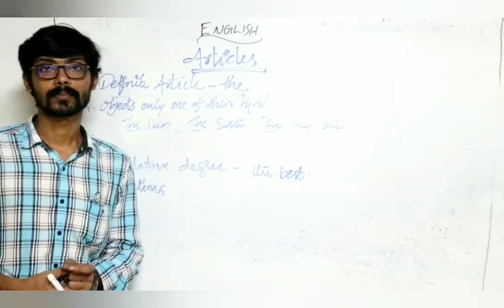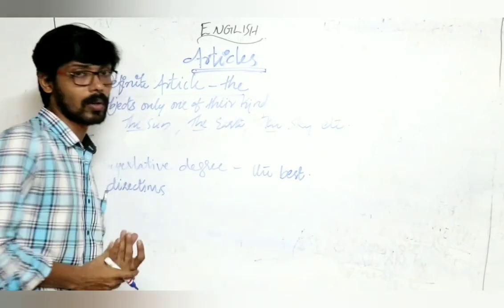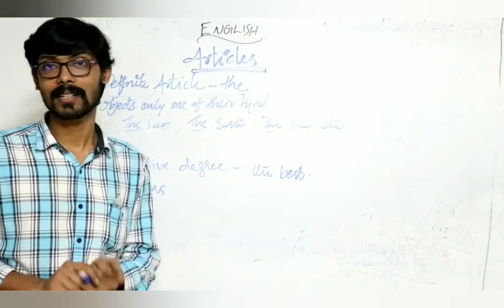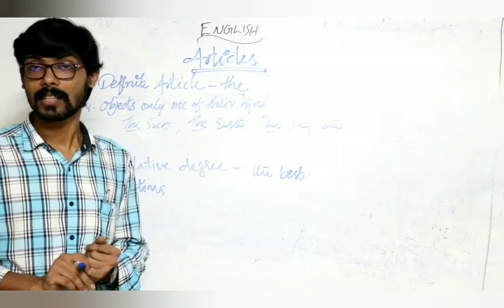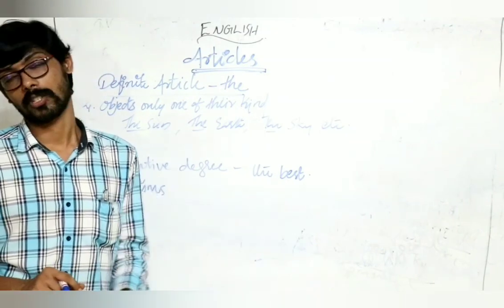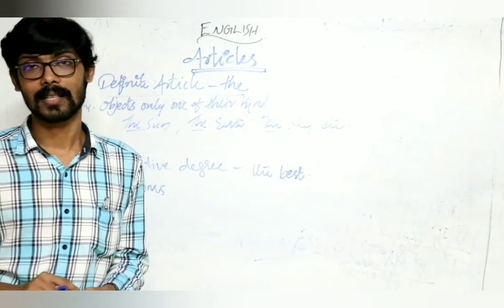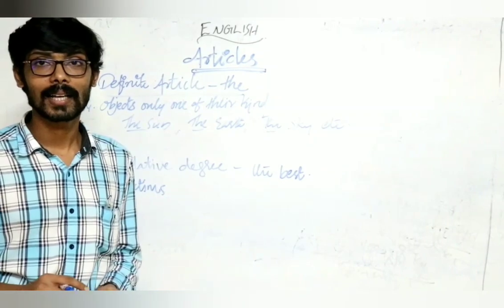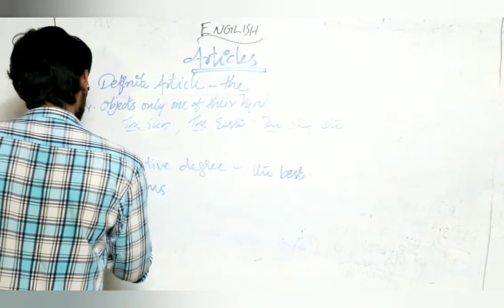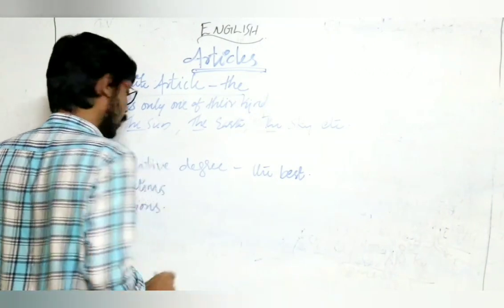Clear? Next step. Article the is used before positions indicating first, second, third. He is the first. She is the last. First, second, third, last, just like that. We use article the before those. Clear? Positions. Right?